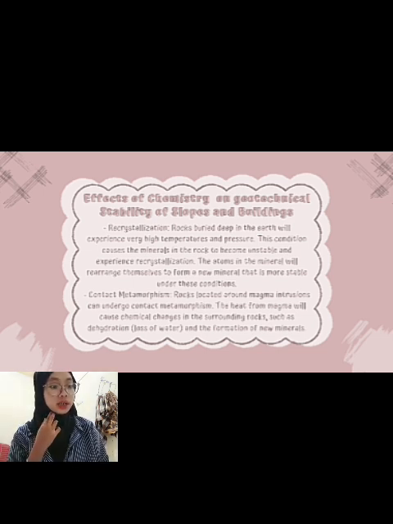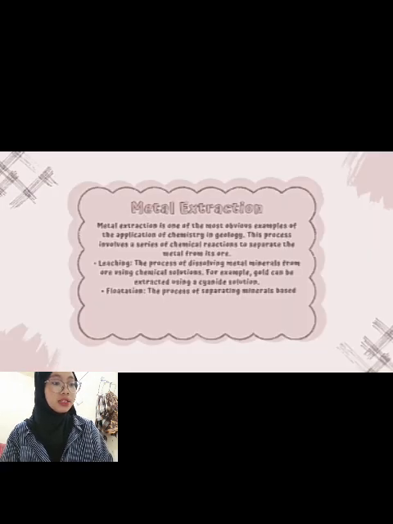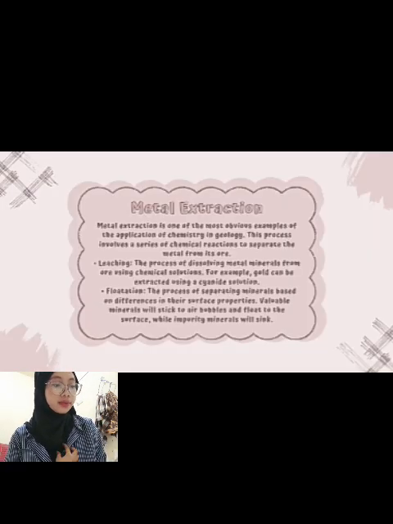The second one is contact metamorphism. Rock located around magma intrusions can undergo contact metamorphism. The heat from magma will cause chemical change in the surrounding rocks, such as dehydration, loss of water, and the formation of new minerals.